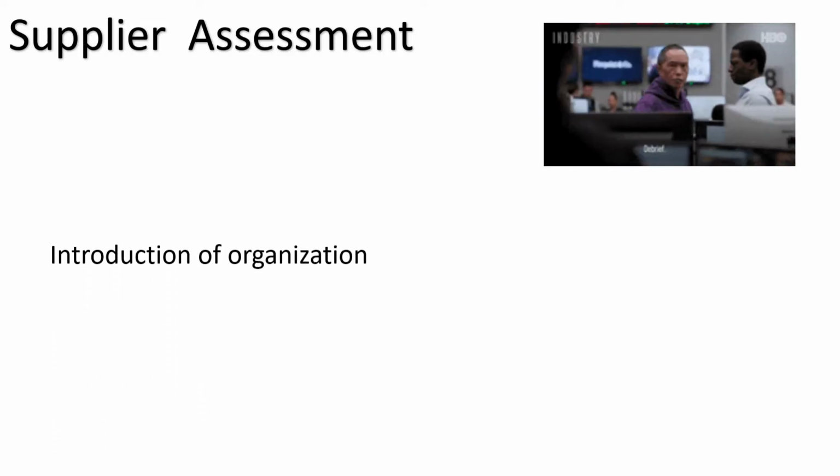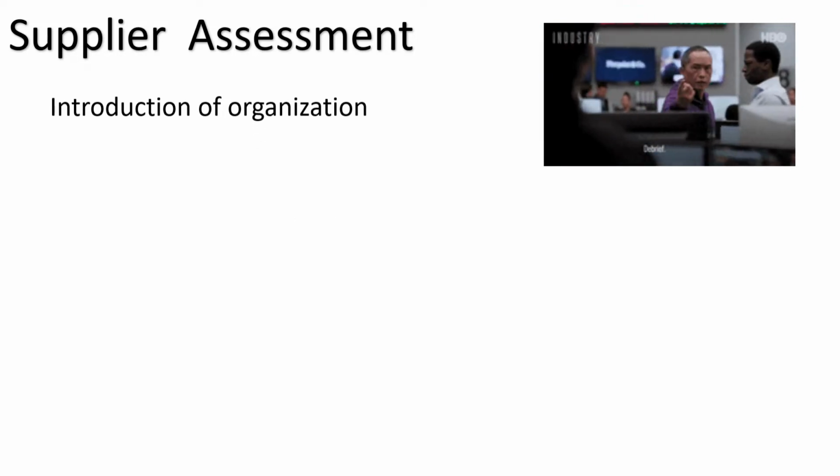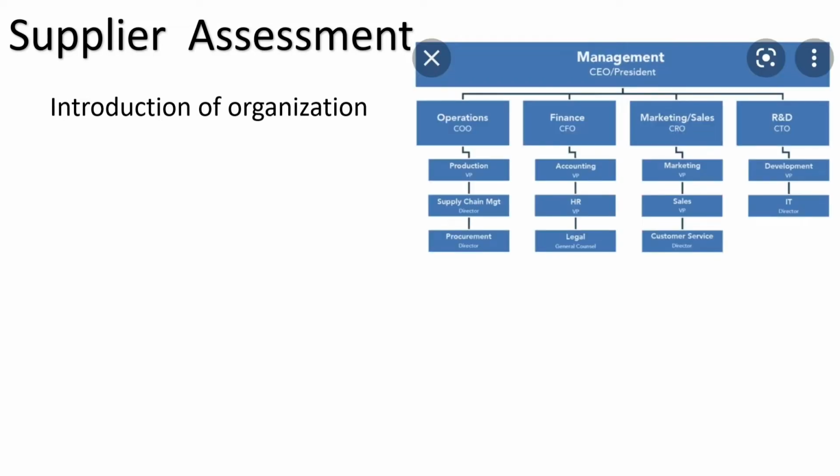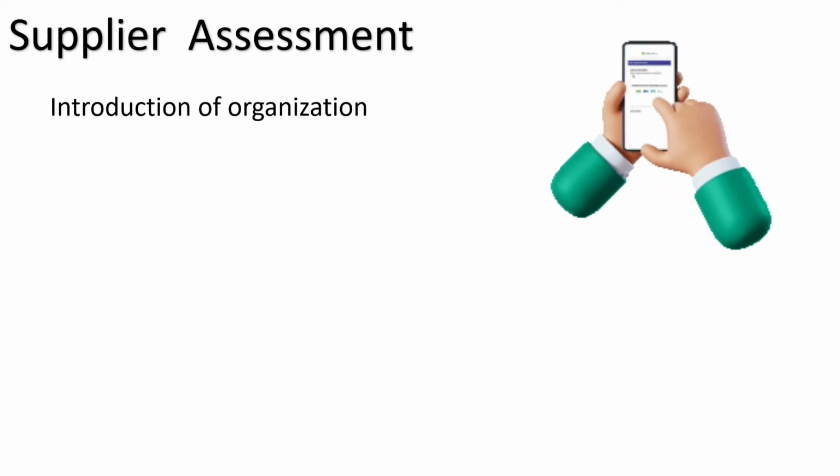So friends, let us discuss supplier assessment. Introduction of organization. So the supplier organization introduction, what has to be part of that introduction? It should cover how big this organization is, how many members, what the departments are, like service department, sales department, marketing team, manufacturing team, and what quality system they have. Then you can discuss who the key members of this organization are. You can get their mobile number, email address, contact, so if required, you can contact them. Then what is the organogram of the organization. So you have this in the introduction of organization.